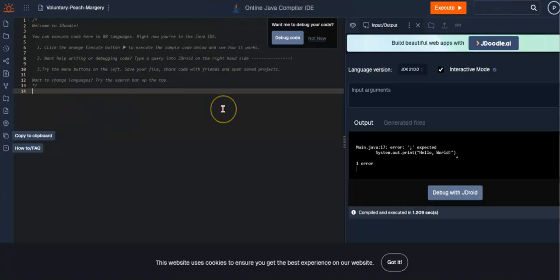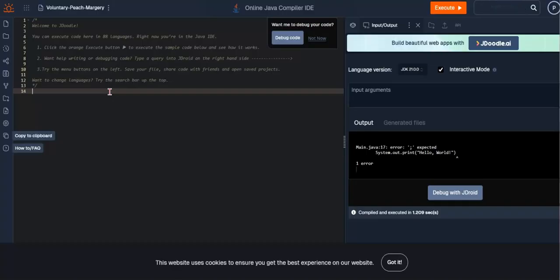I'm just going to give you some pointers. Over here is the canvas, where you're going to write your code, and execute is over here. So let's go ahead and start with the first piece of code that you'll be writing.